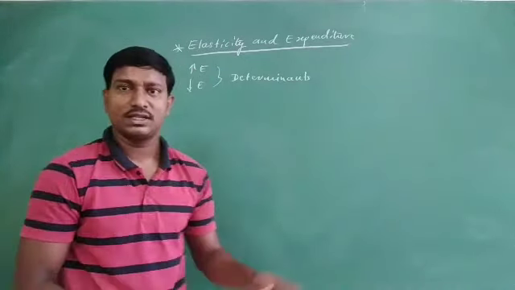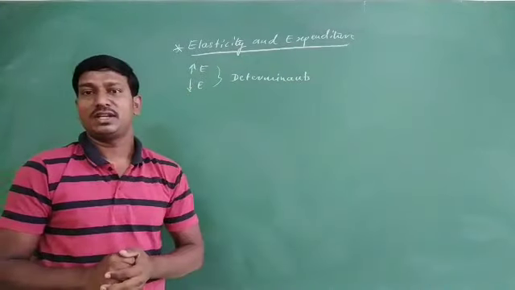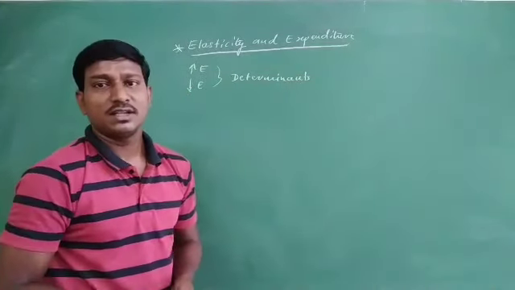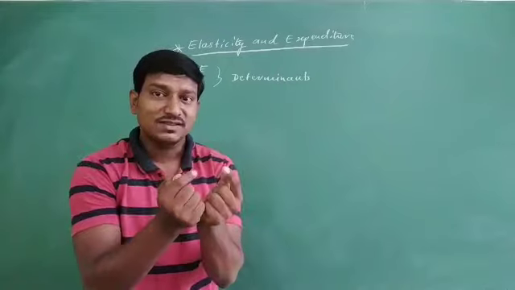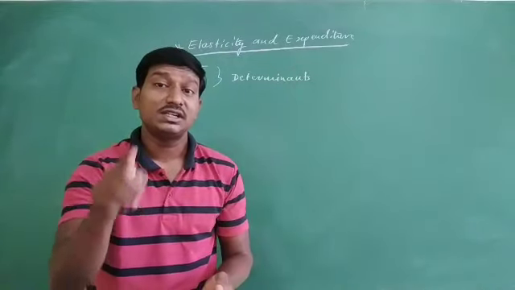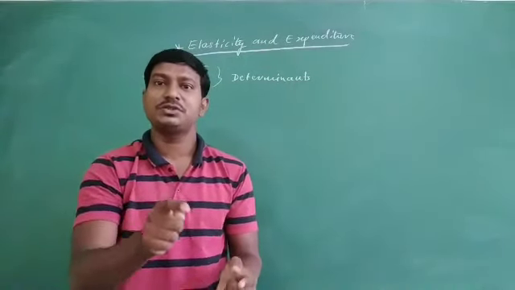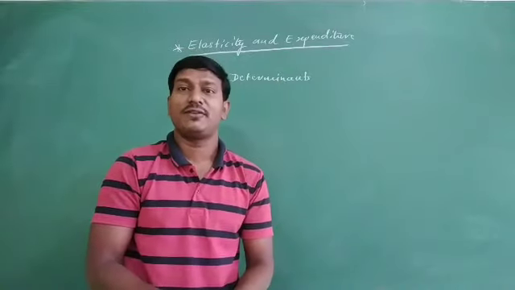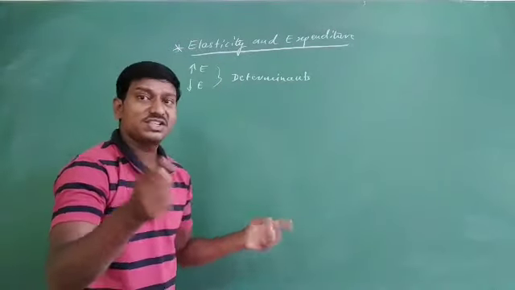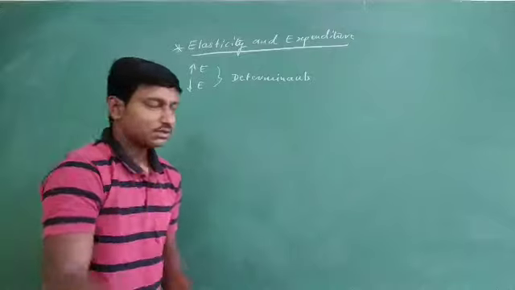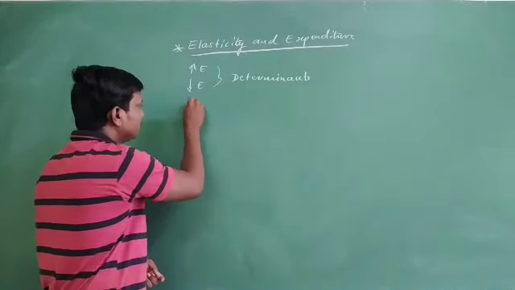These all together influence expenditure. So in today's class we are moving towards elasticity and expenditure, and here expenditure is going to be flexible mainly due to change in the price.